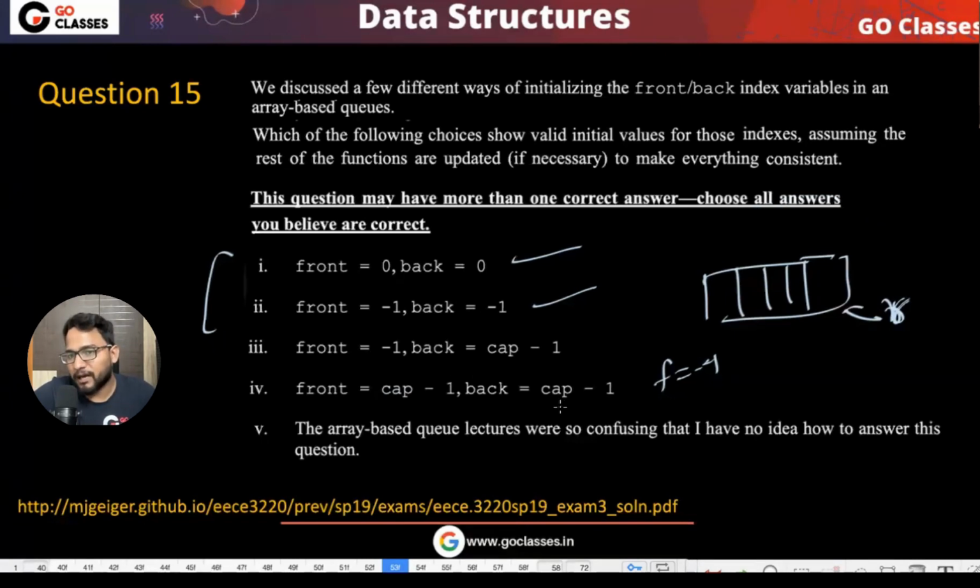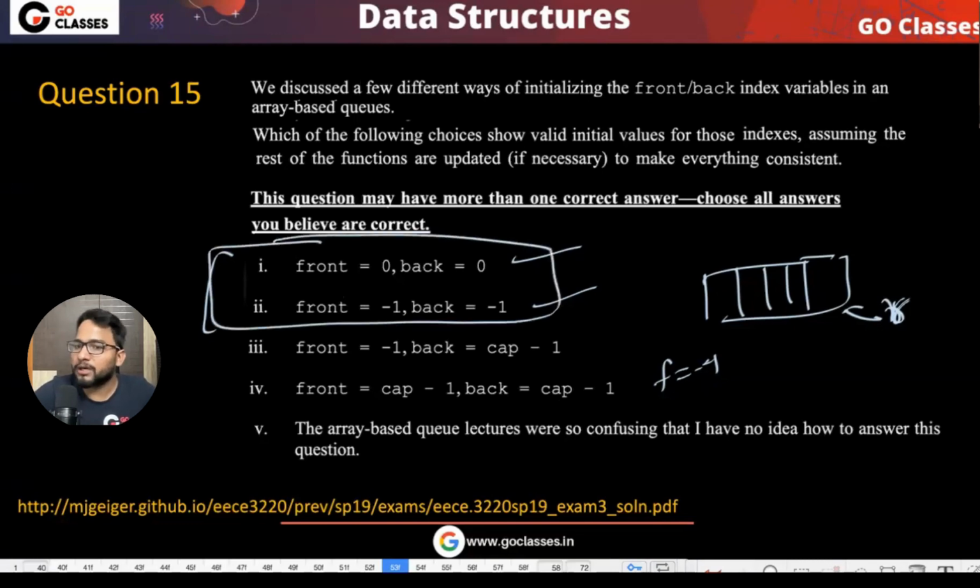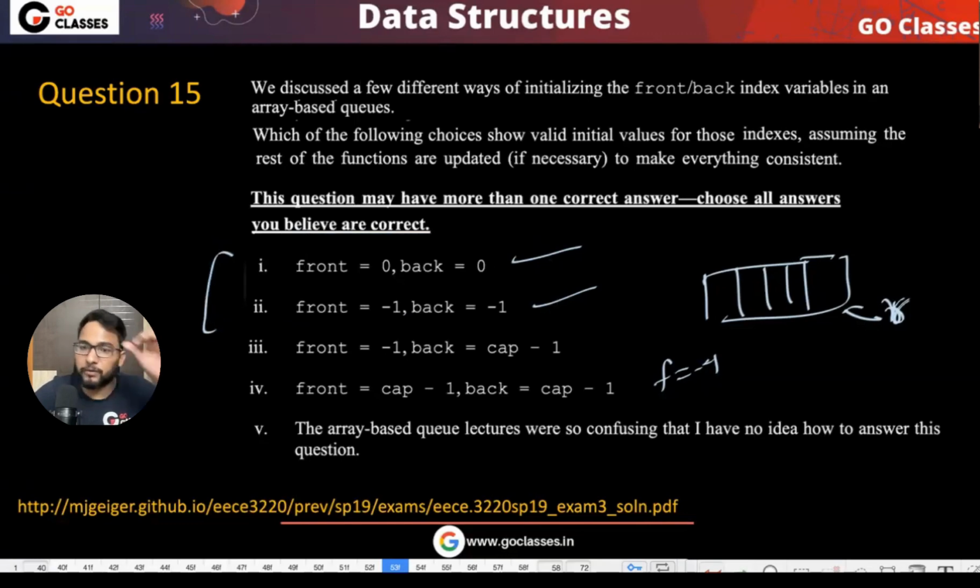So basically, the idea of this question is to make you understand that it is not the case that we can only do with these two cases. You can do anything, whatever is coming to your mind. Is this clear to everyone, why we can do anything? Because we just have to adjust our functions, the push and pop functions that we are going to write.